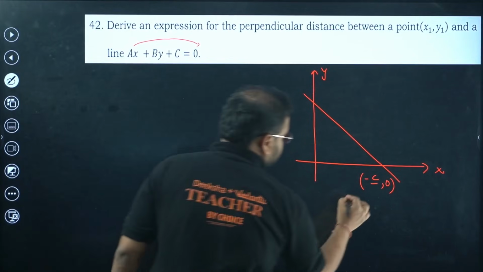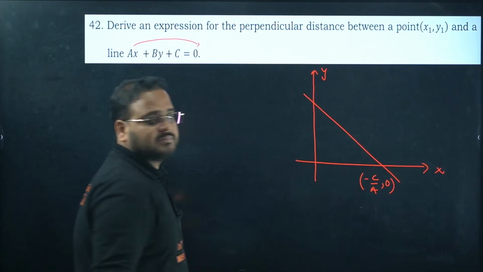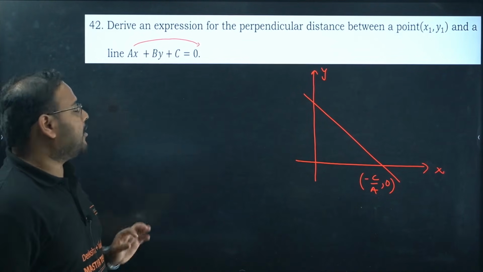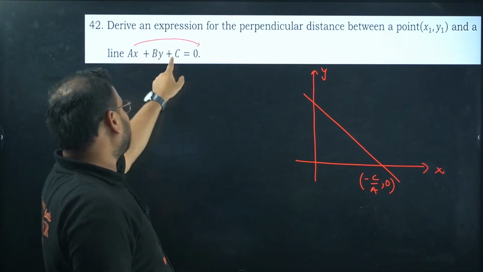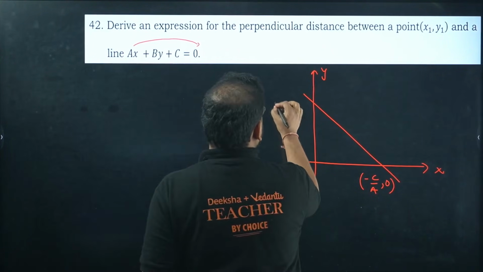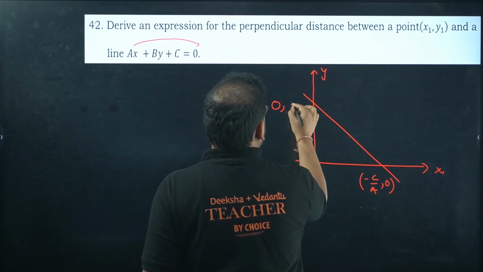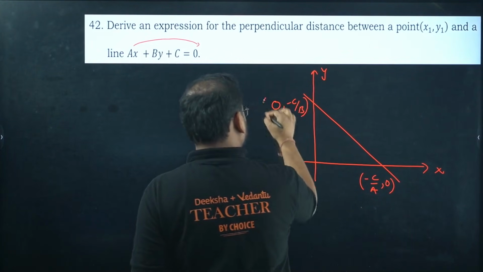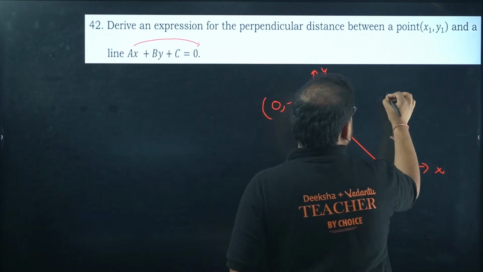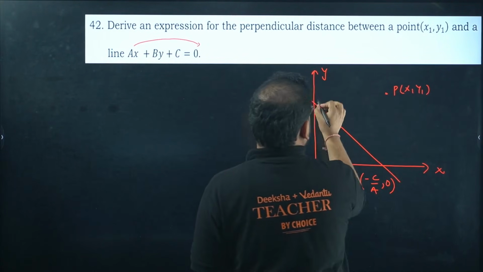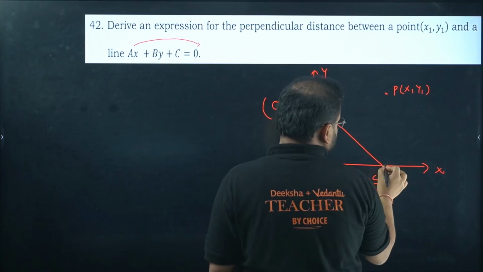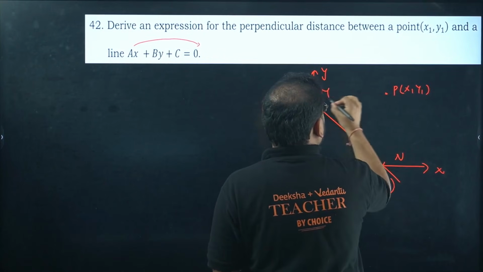Minus c by a, comma 0 is your x-intercept coordinate. Y-intercept, when x is 0, you get the value as minus c by b. So this point will be 0, comma, minus c by b. And the point that is there is somewhere over here, P (x1, y1). Let's call this point M, the other point N. They are asking us to find the value of what?